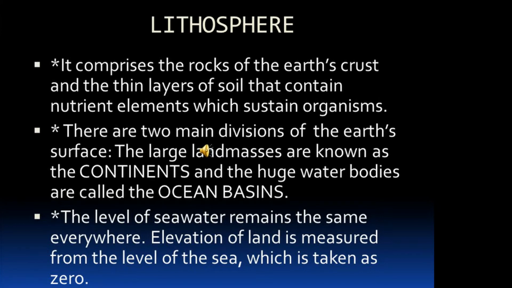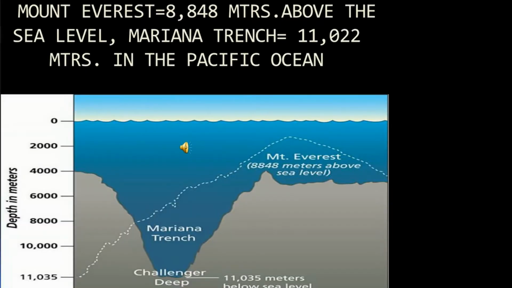All the oceans of the world are interconnected with each other. The level of sea water remains the same everywhere. Elevation of land is measured from the level of the sea, which is taken as 0. The highest mountain peak, Mount Everest, is 8,848 meters above the sea level. The greatest depth of 11,022 meters is recorded at Mariana Trench in the Pacific Ocean.